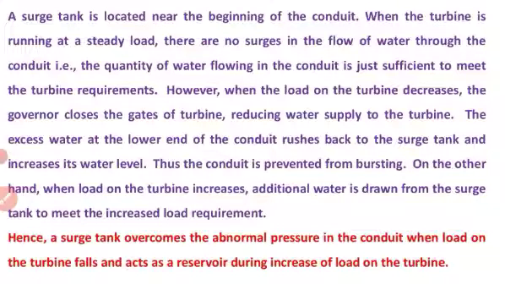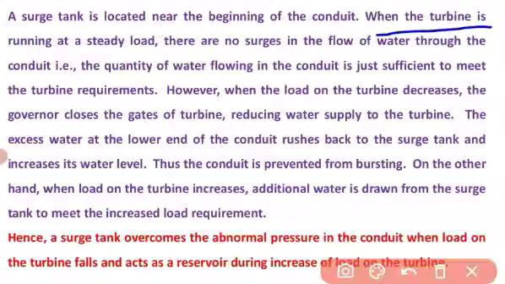When the turbine is running at a steady load, a surge tank is located near the beginning of the conduit. When the turbine is running at a steady load, there are no surges in the flow of water through the conduit.